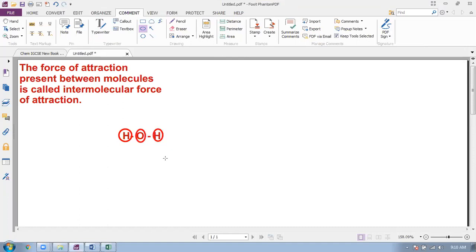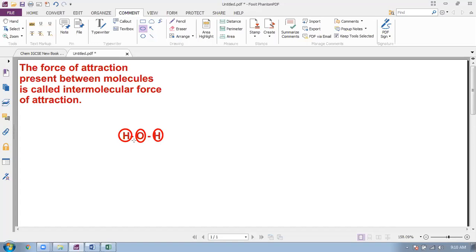Now look at this. This is a single molecule of water. There is a covalent bond. You can see this is a covalent bond between oxygen and hydrogen, and between oxygen and hydrogen on both sides. This is a hydrogen atom, this is an oxygen atom, and this is also a hydrogen atom.